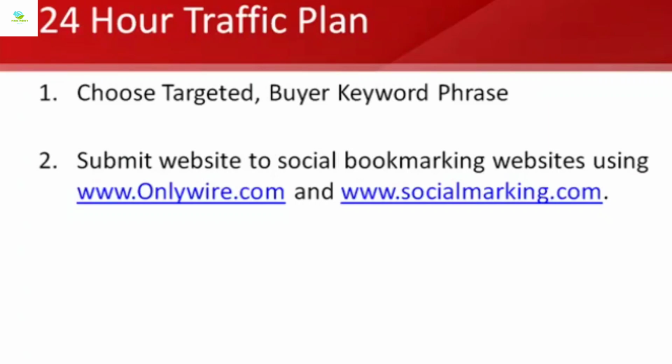access social bookmarking websites. Now, a social bookmarking site, if you're not aware, is a site that's set up with the sole purpose of allowing people to share links with each other. People will go to social bookmarking sites and share stories and say, I like this story, so I'm going to submit it to this site and see if other people like it. Sites like digg.com, reddit.com, and mix.com are huge social bookmarking websites that people are using. It's social bookmarking because there's a large audience of people using it.